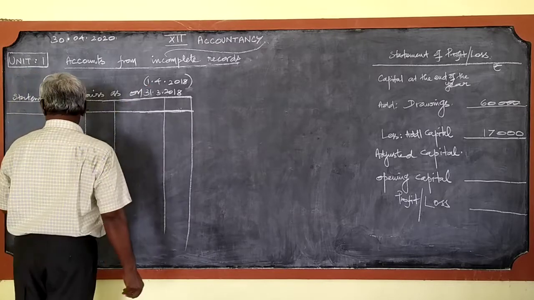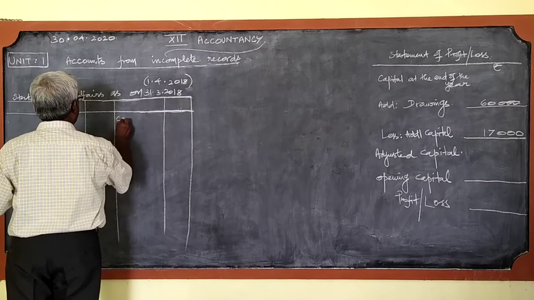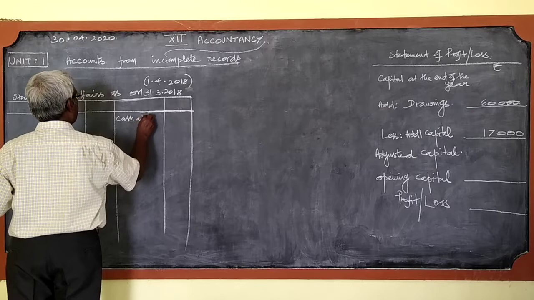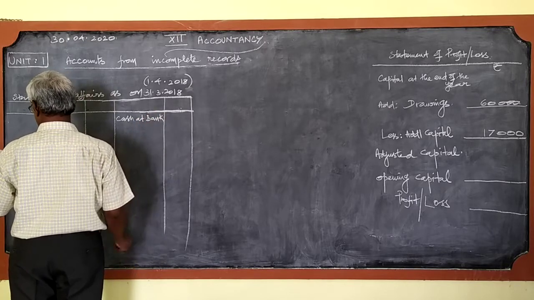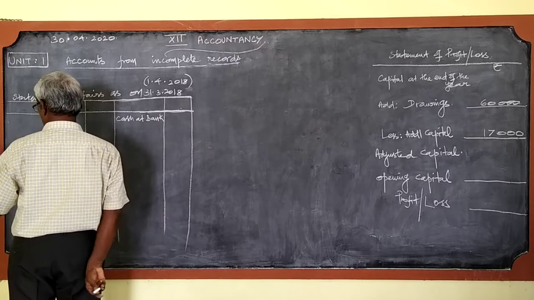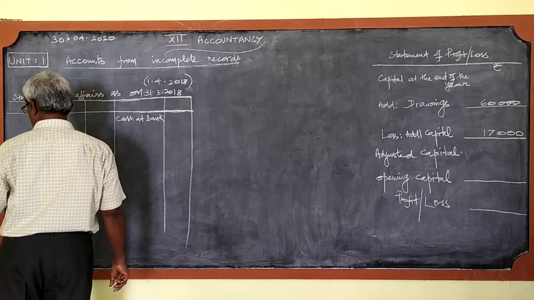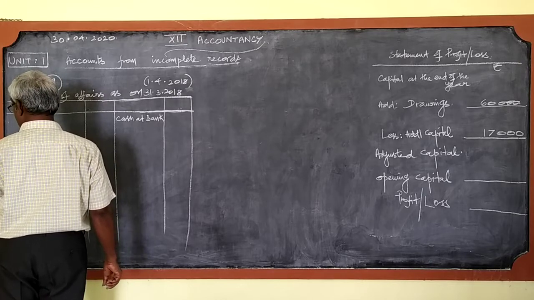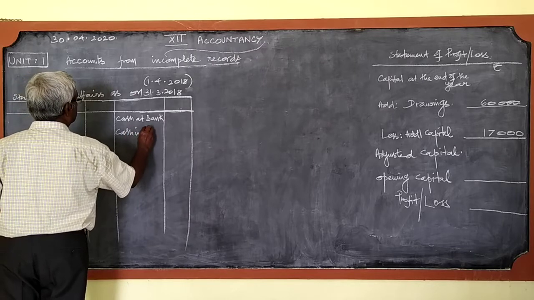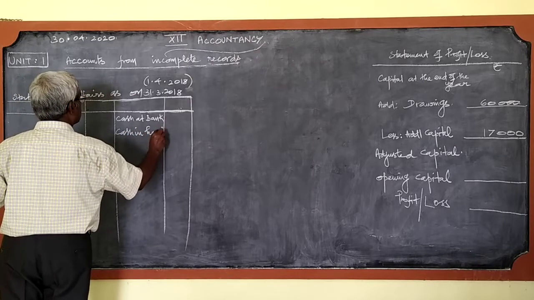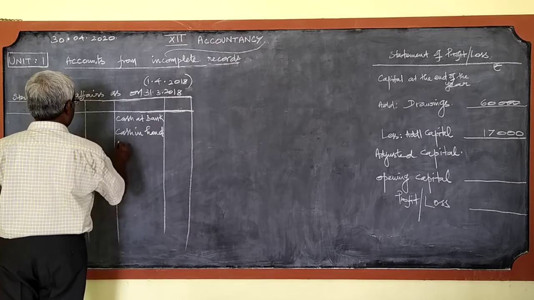So here, what are the items given? The first one is cash at bank. Then the second one, cash in hand. And stock of goods.